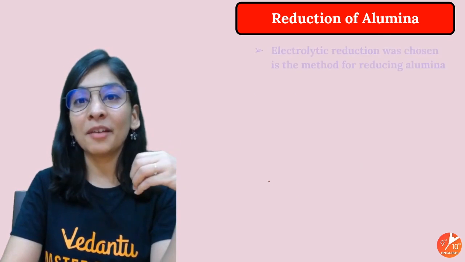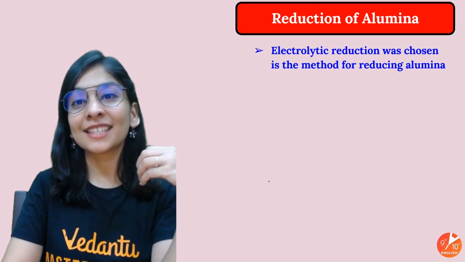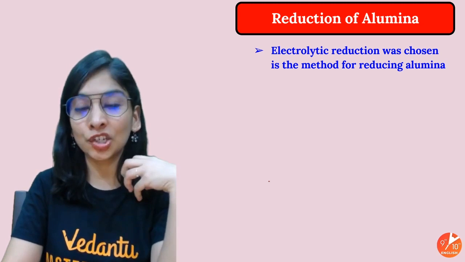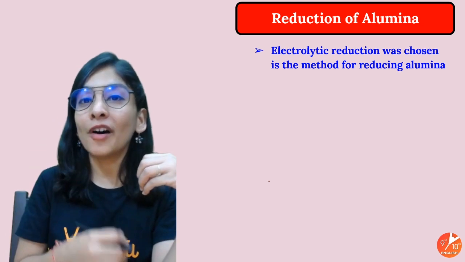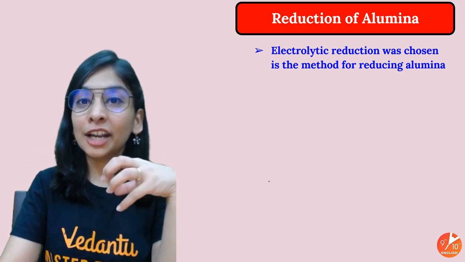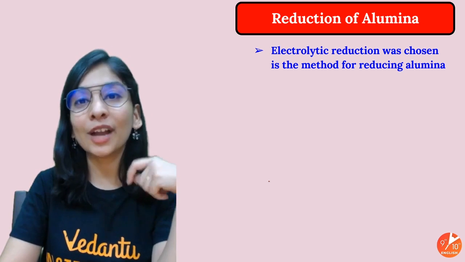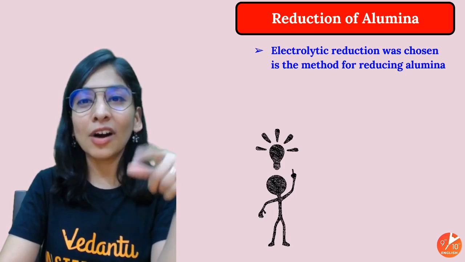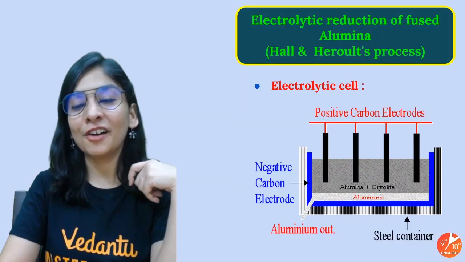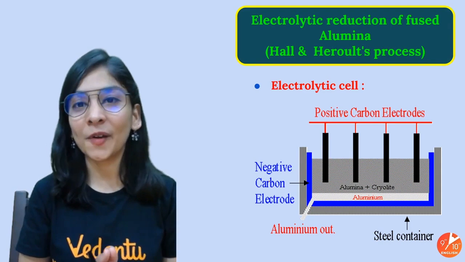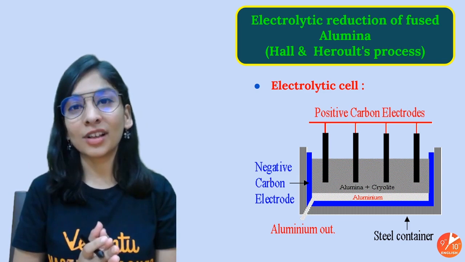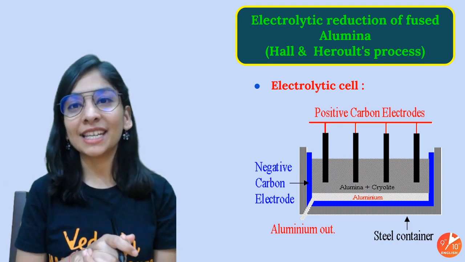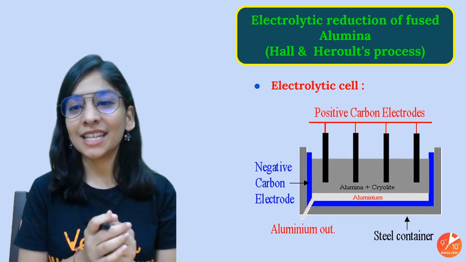There must be a better method, and that better method is nothing but electrolytic reduction. With the help of electrolysis, you'll always get your pure metal at the cathode, and I told you the same in the electrolysis chapter, so we are going to use the same phenomenon. Please save that in your memory, because we are going to talk about that process. That's the process called Hall-Héroult's process, given by these two scientists. From alumina, we are going to get our aluminium.